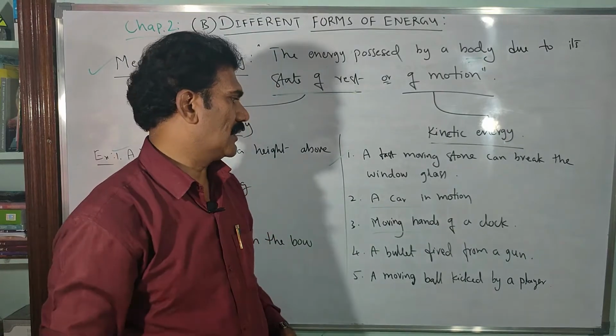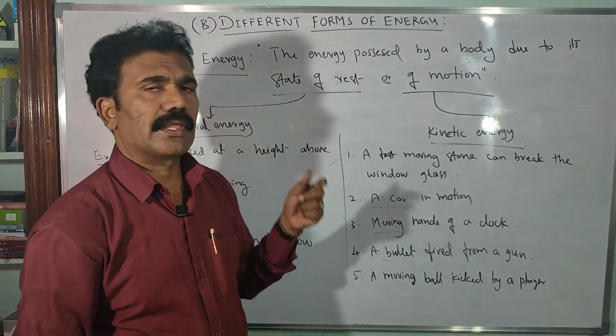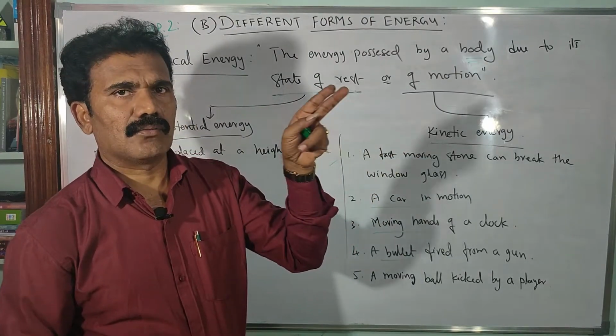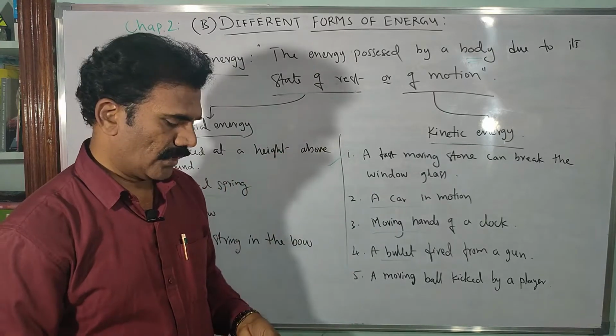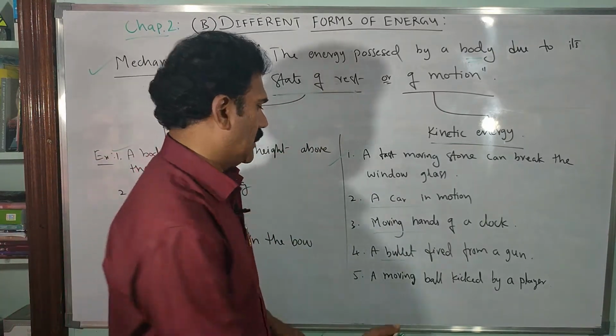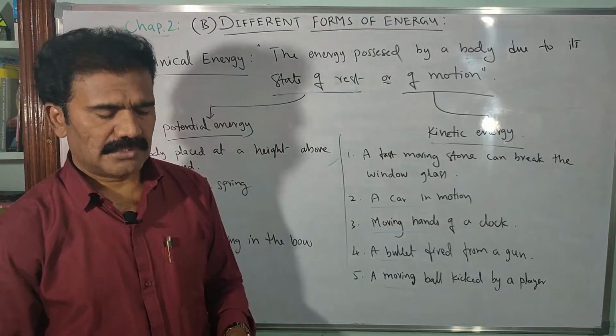And a bullet fired from a gun has certain energy, it can make a hole in a wall. Because of its kinetic energy. And a moving ball kicked by a player is also having kinetic energy.